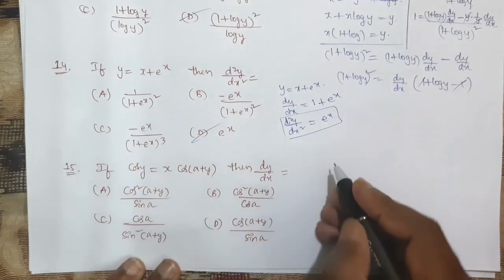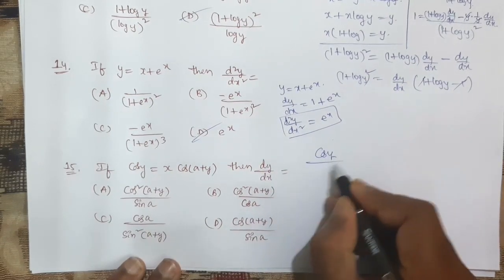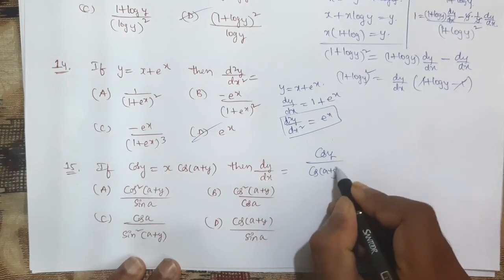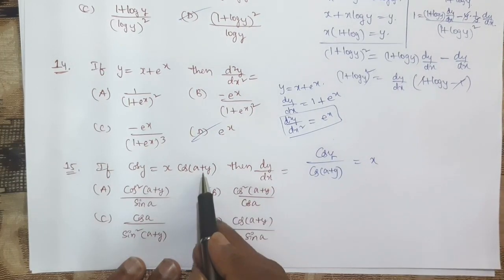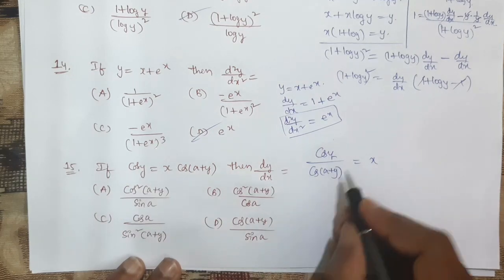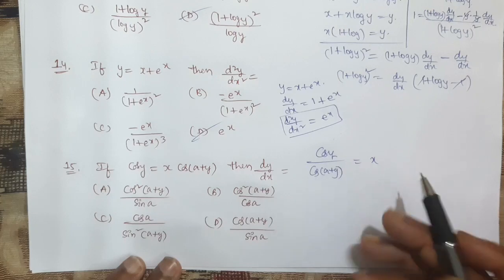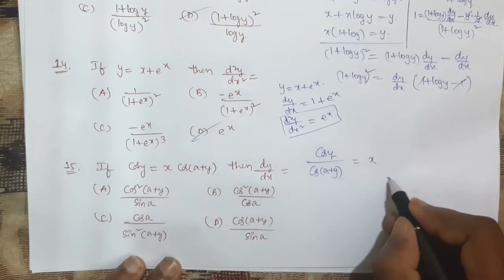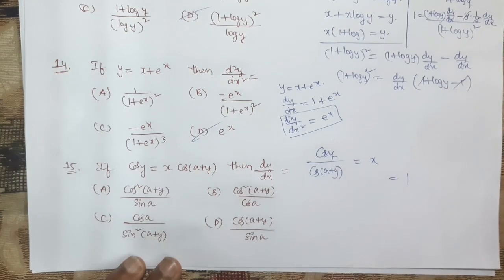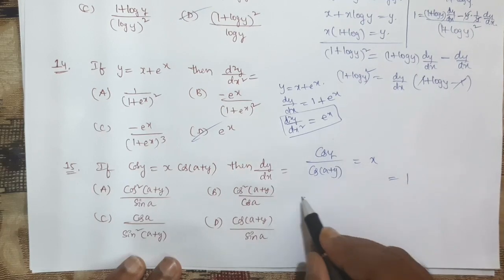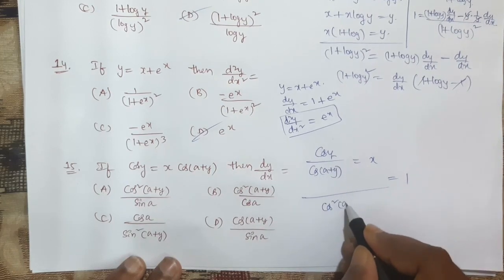So what we need to do: cos y divided by cos of a plus y is equal to x. This one you bring to the denominator. Then if you apply the derivative with respect to x on both sides, the x terms will be eliminated now. So this will be equal to 1. Now what about this LHS? This is in the form of u by v. That means cos square of a plus y.